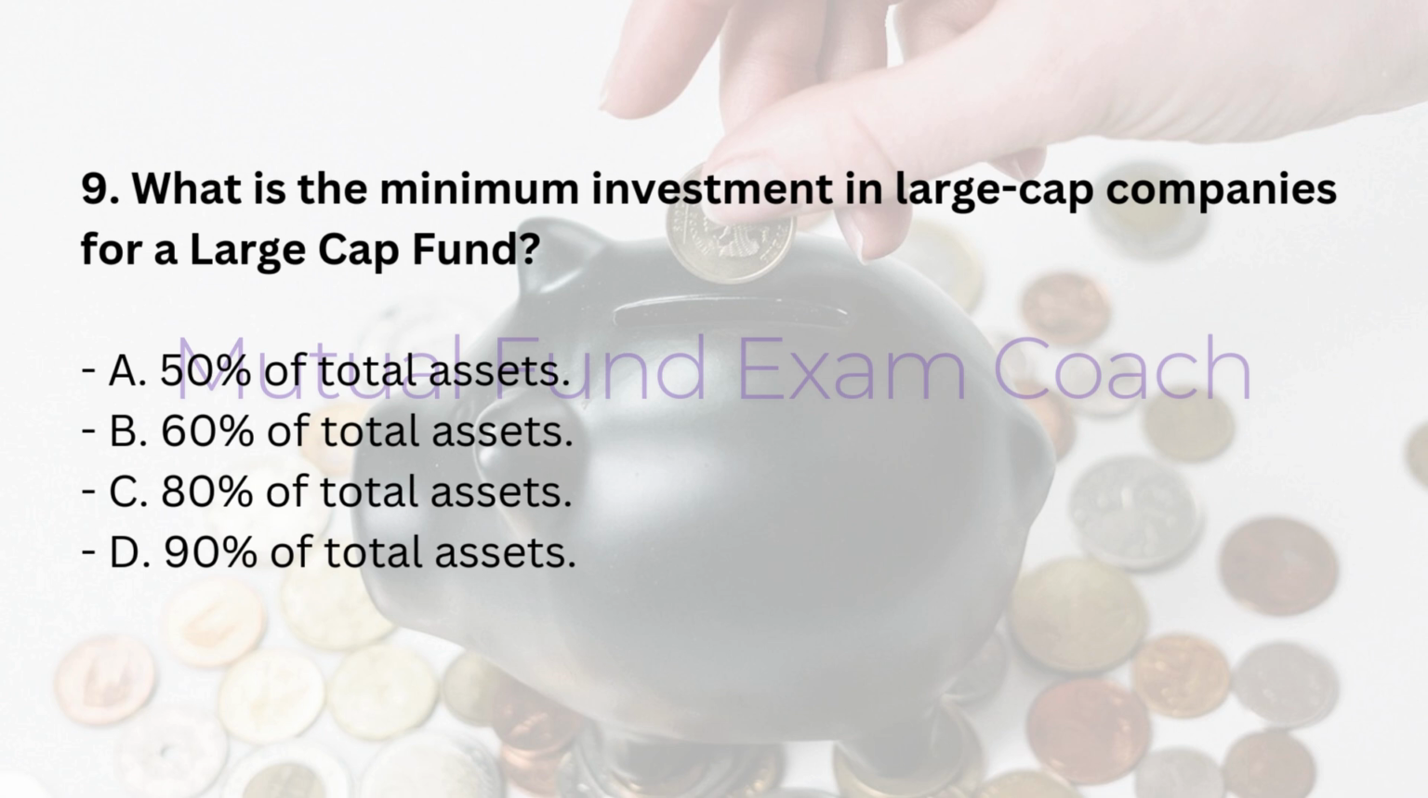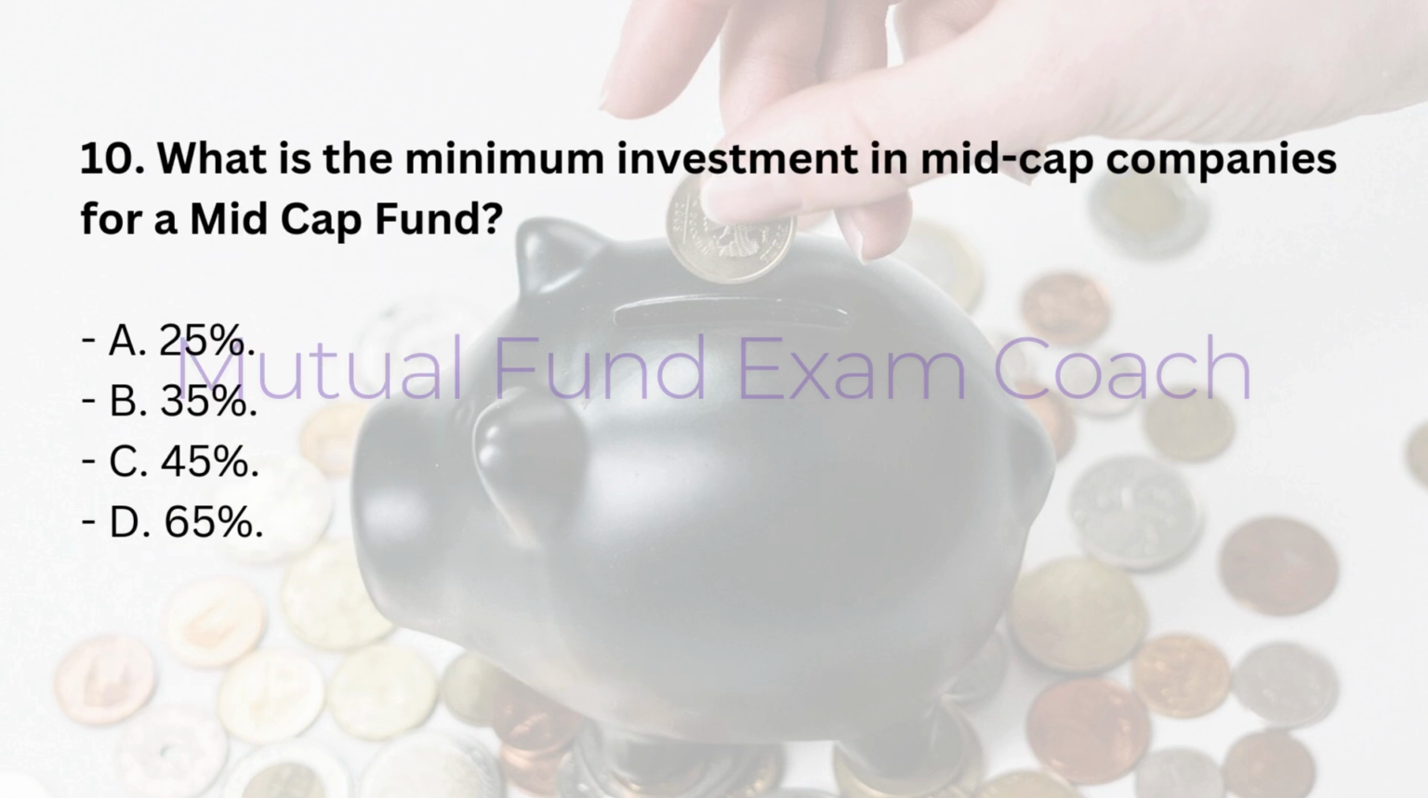9. What is the minimum investment in large cap companies for a large cap fund? A. 50% of total assets. B. 60% of total assets. C. 80% of total assets. D. 90% of total assets. Answer: C. 80% of total assets. 10. What is the minimum investment in mid-cap companies for a mid-cap fund? A. 25%. B. 35%. C. 45%. D. 65%. Answer: D.